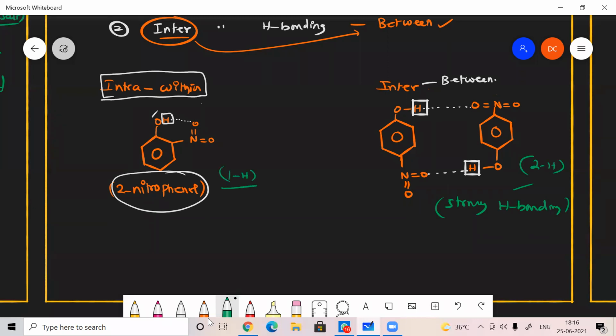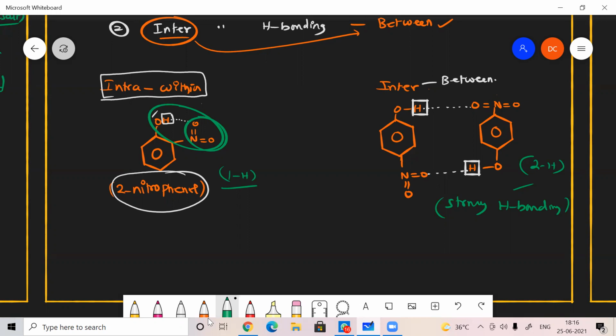Moreover, this molecule is somewhat stable because here it has a steric hindrance also. NO2 will make some steric hindrance in the case of 2-nitrophenol, but in the case of 4-nitrophenol, there is no steric hindrance. That is what the stability is.